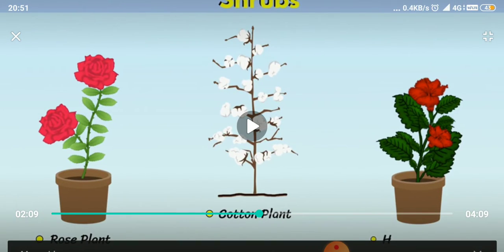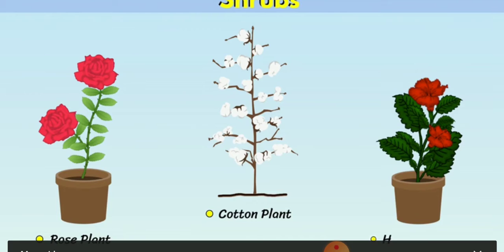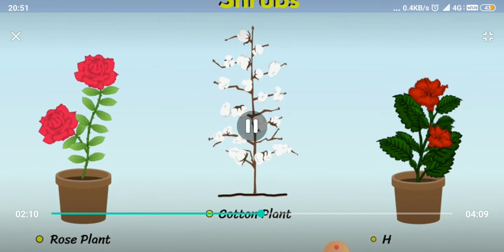For example, rose, hibiscus, cotton. These are medium sized plants which are known as shrubs. They grow to a medium height and the stem branches near the base of the plant. Hibiscus, rose, cotton. So these are the examples of shrubs.